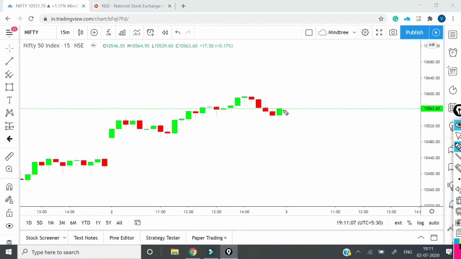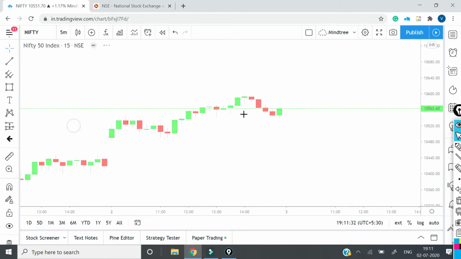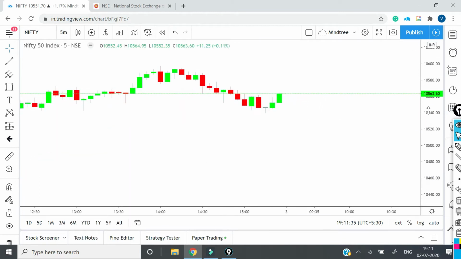Now if we have to trade in 15 minutes, what we need to do is, if tomorrow we get maybe a green candle from here, then we will buy. This is our first target, this is our second target, and this is our third target, and this will be our stop loss. Again, here the targets are very clearly defined. And if we analyze the same in the 5 minutes time frame, okay, let's see this.